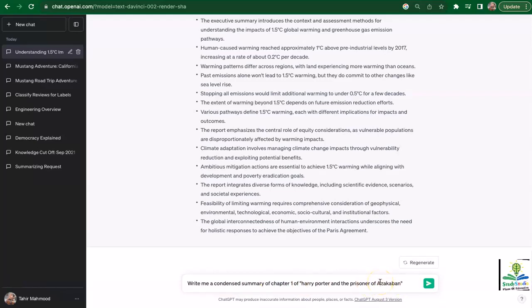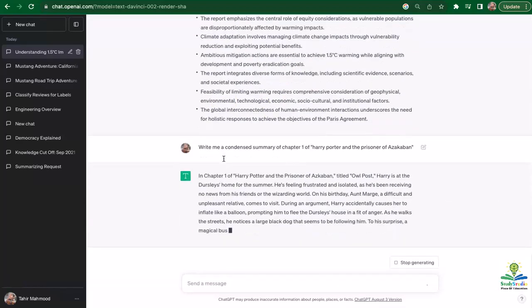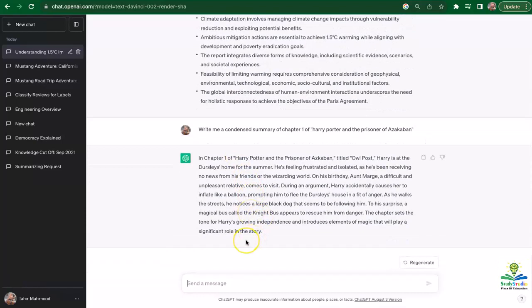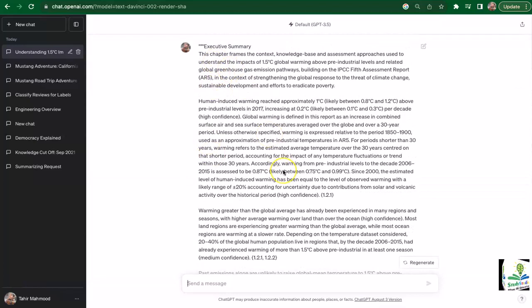Because this book was written before 2021, ChatGPT has already been trained on it and it will be able to write me a summary of the book. In chapter 1, it writes me a small brief summary of it. So this is a quick hack. If you're working with data that existed publicly on the internet before 2021, you don't need to copy paste it. You can essentially directly ask it for the summary. But if you're working with new data sets, just like the global warming one that I was working with in the first example, then you'll have to copy paste the data into ChatGPT for it to understand the context and summarize it for you.